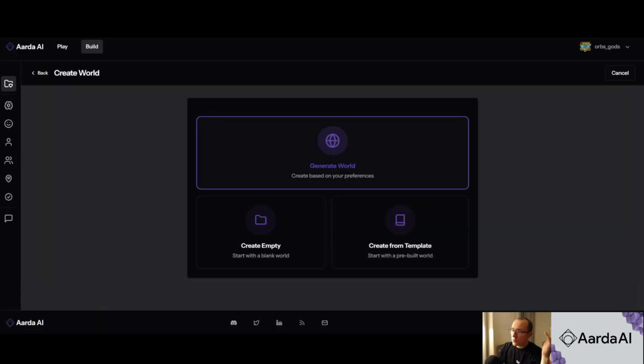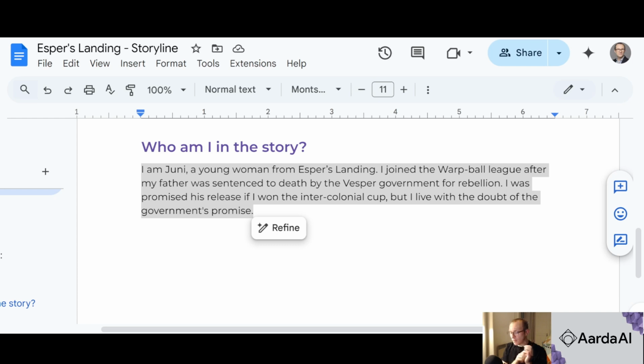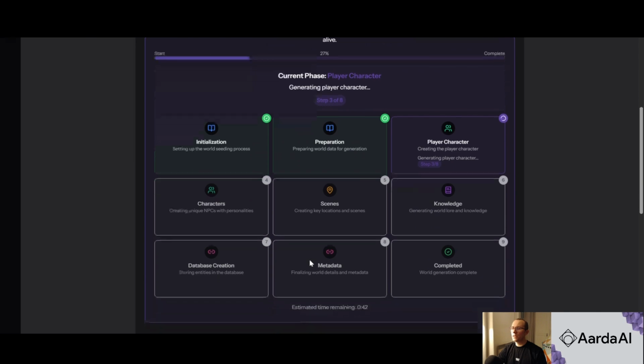And now for your next world, maybe you don't want to write everything, you don't want to go through every single knowledge brick about it, maybe you just have a storyline in mind. So what you do is that you go there and click generate world. And before we go through the process, I'm going to use this very simple, quick description of the character I want to impersonate in the story. Just that, nothing more. So here, what it's doing is that it's building my entire story and playable world based on this very quick storyline that I gave it.